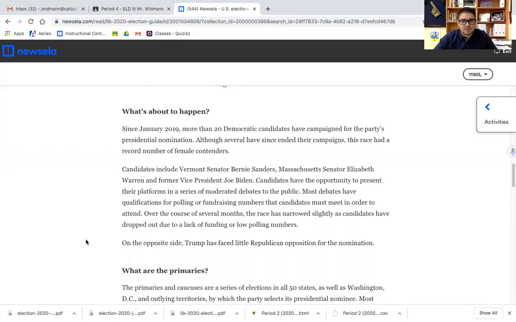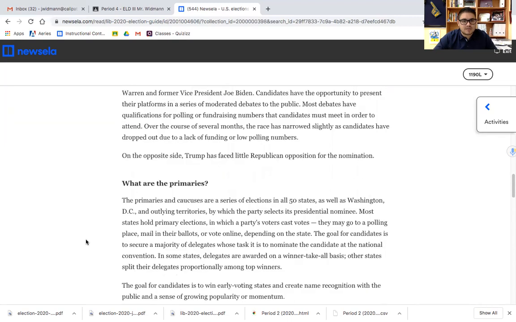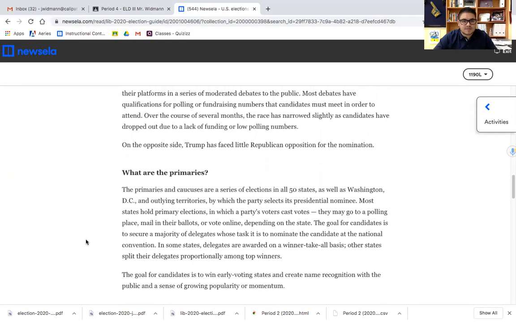Candidates have the opportunity to present their platforms in a series of moderated debates to the public. Most debates have qualifications for polling or fundraising numbers that candidates must meet in order to attend. Over the course of several months, the race has narrowed slightly as candidates have dropped out due to lack of funding or low polling numbers. On the opposite side, Trump has faced little Republican opposition for the nomination.